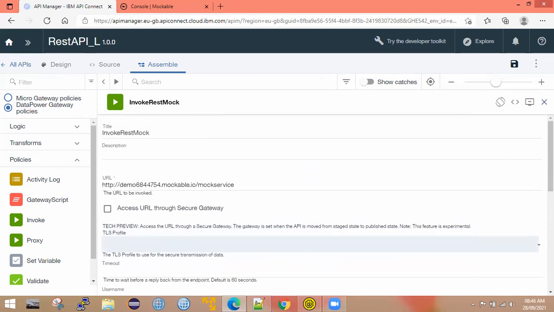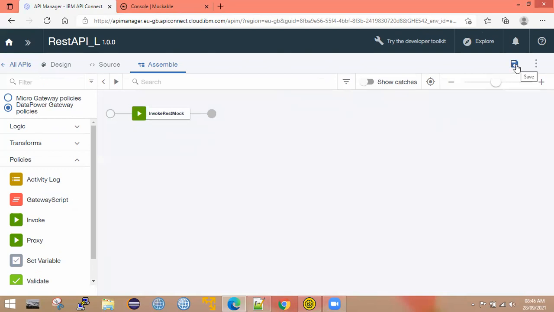Okay, now let me save this. Here is the saving option. The API is saved. Okay, so now the session is going to end in one minute. Let's close this and I will continue the session.